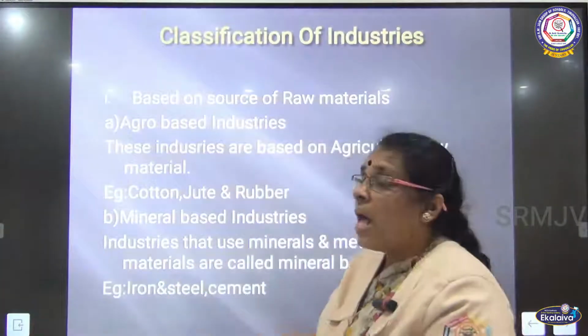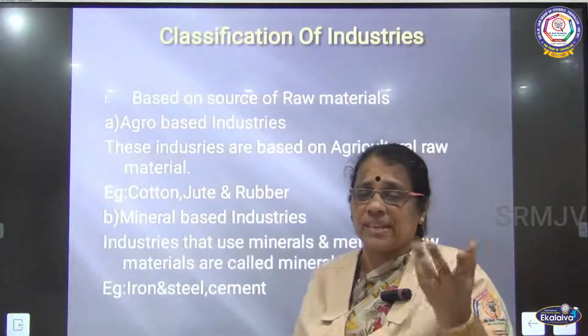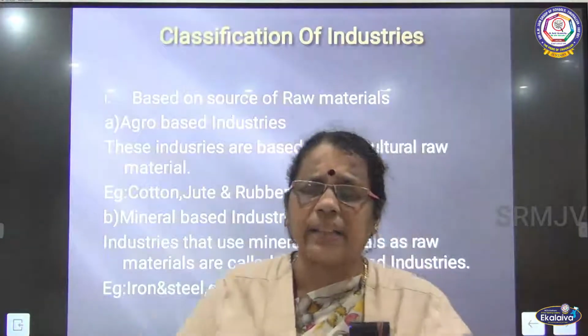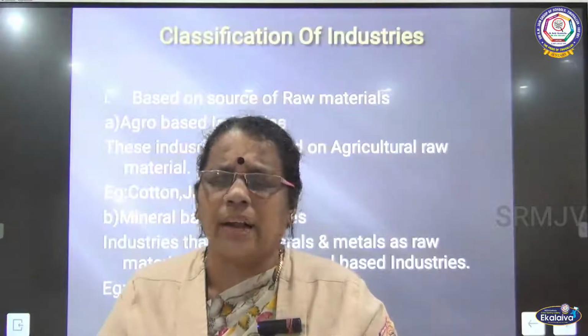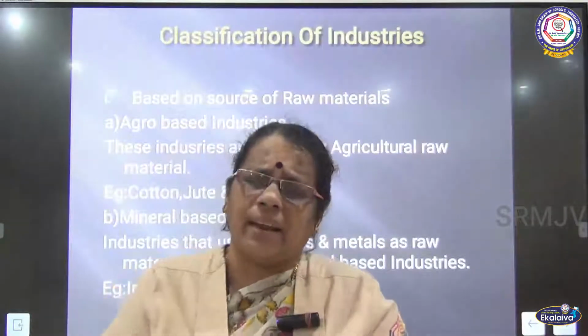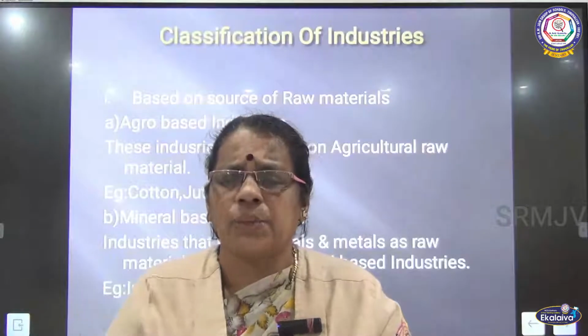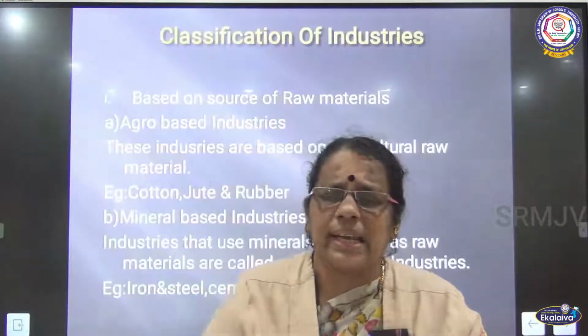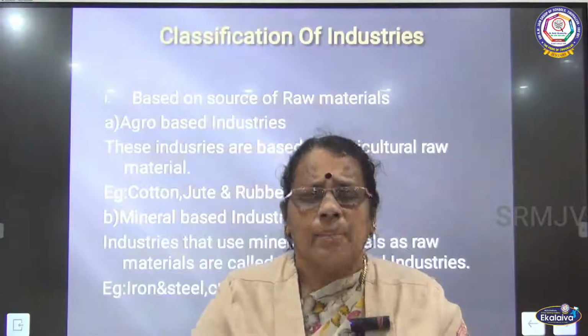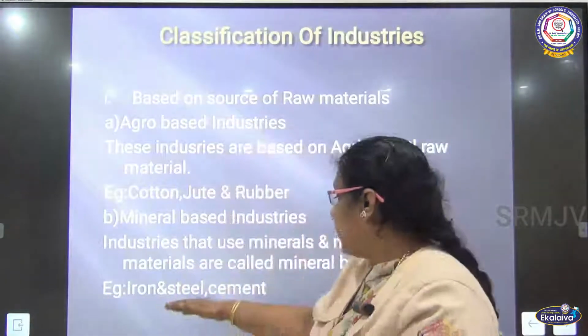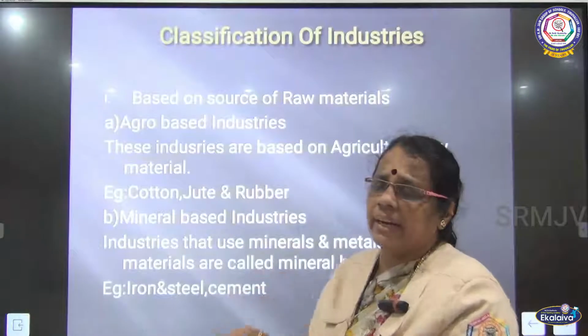For example, the iron and steel industry. What is the mineral they are using there? They are using hematite. The raw material here is mineral, as they are using minerals and metals as raw materials. We can call this industry a mineral-based industry. Examples are the iron and steel industry and cement industry.